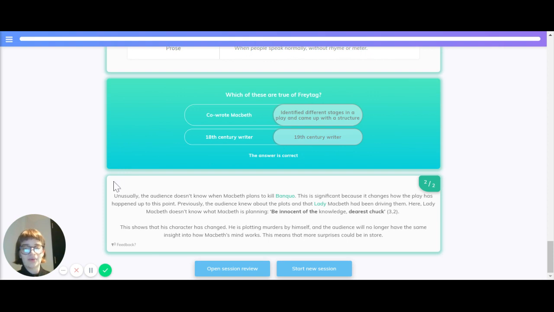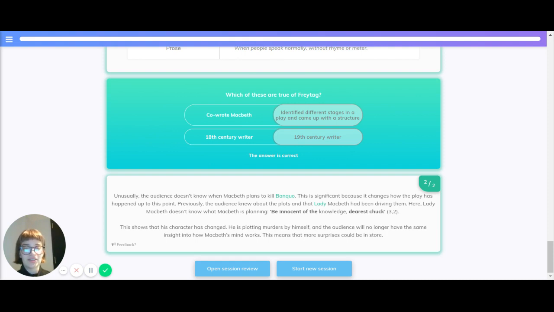Let's finally just recap about Macbeth's plans to kill Banquo. Unusually we don't know when he plans to kill Banquo, which is significant. It changes how the play has been happening up to this point. Previously, the audience knew about the plots and Lady Macbeth has been driving them. Here, Lady Macbeth doesn't know what Macbeth is planning.